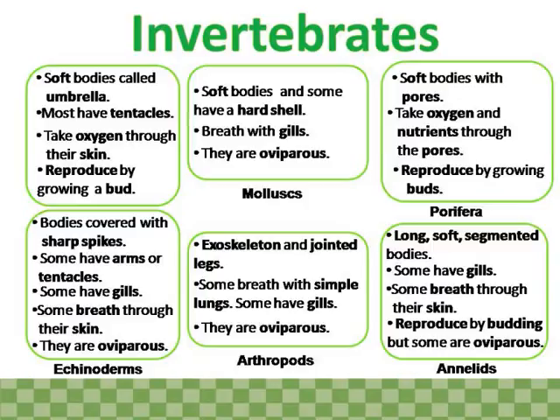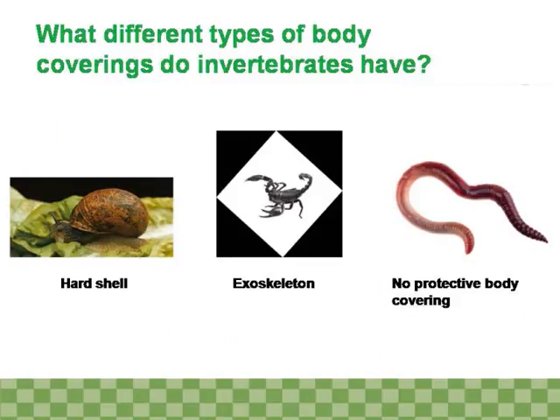Some breathe with simple lungs. Some have gills. They are oviparous. Annelids have soft, long, segmented bodies. Some have gills. Some breathe through their skin. They reproduce by budding, but some are oviparous. What different types of body coverings do invertebrates have? Hard shell, exoskeleton, no protective body covering.